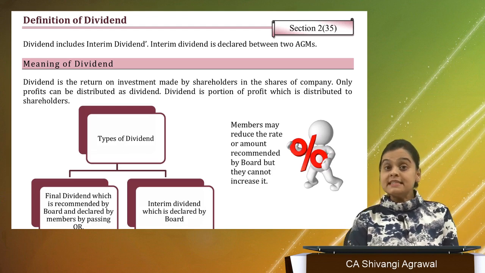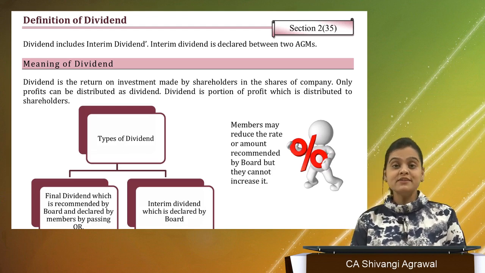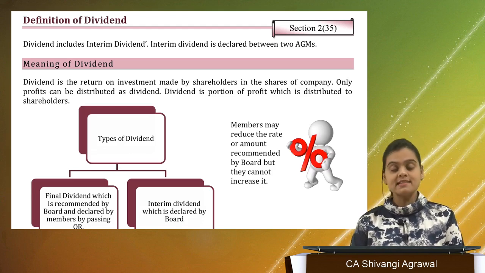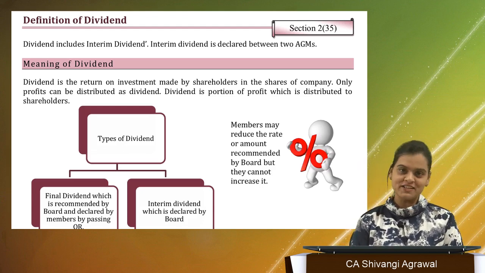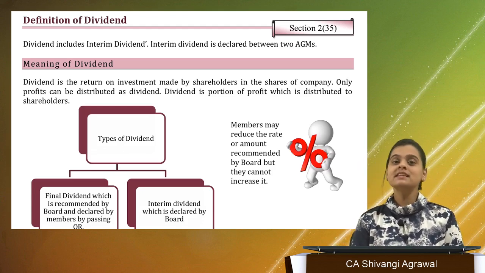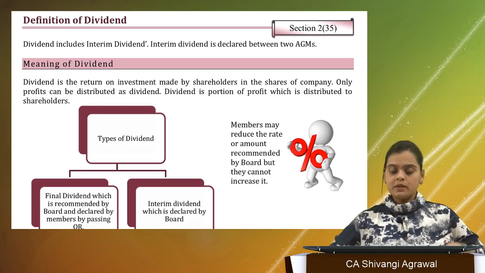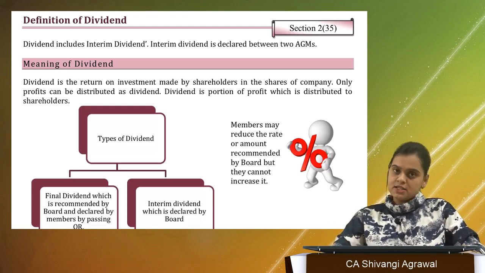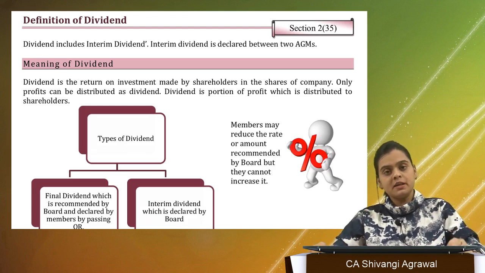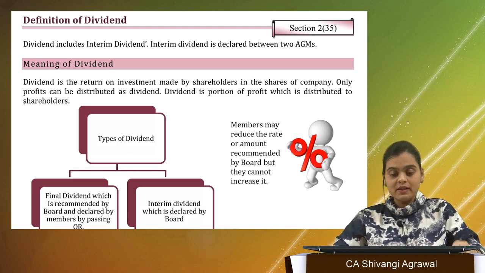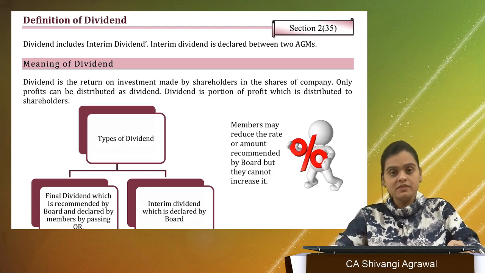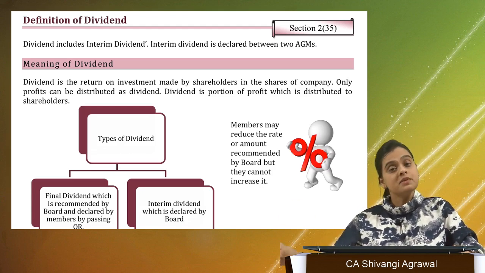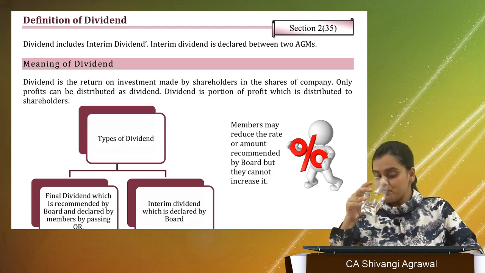The definition of dividend is given under section 2 clause 35 of the Act, which states that dividend includes interim dividend. Such a beautiful and short definition of dividend. Dividend includes interim dividend, so it is an inclusive definition. It does not define the meaning, but it just says that wherever you are using the word dividend and defining its provisions, it is as good as using the word interim dividend also, right? Because whenever you are saying dividend, it includes interim dividend. So any provision that is applicable for dividends is also applicable for interim dividends.